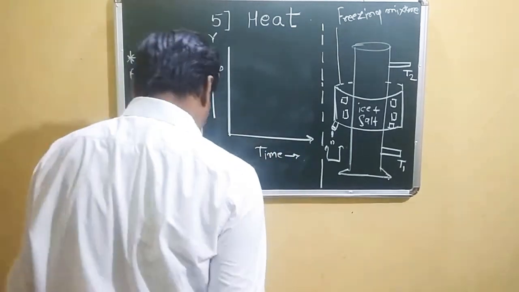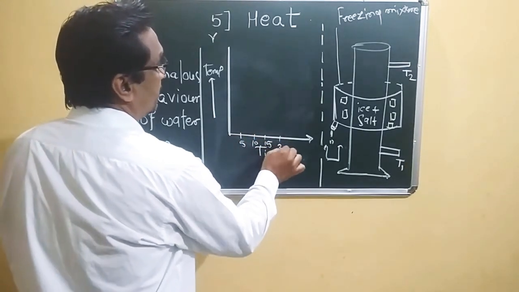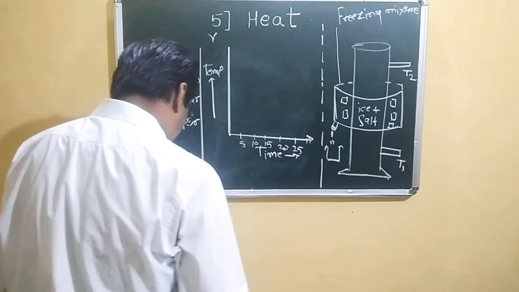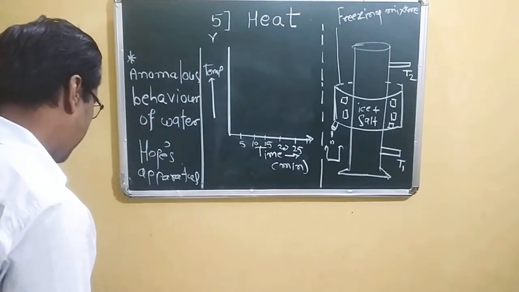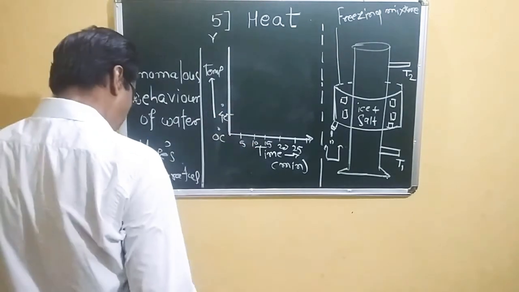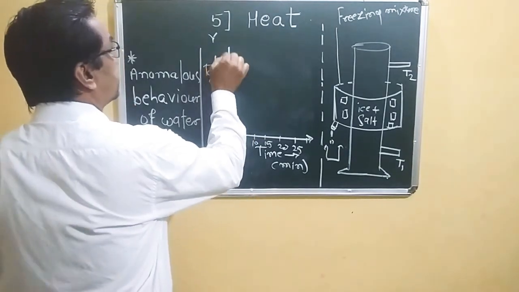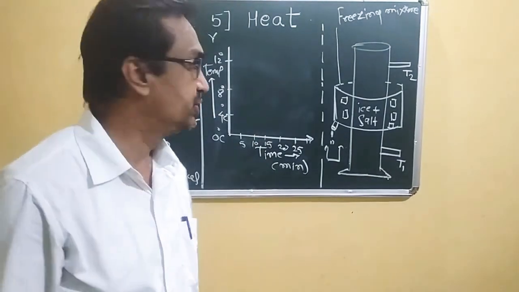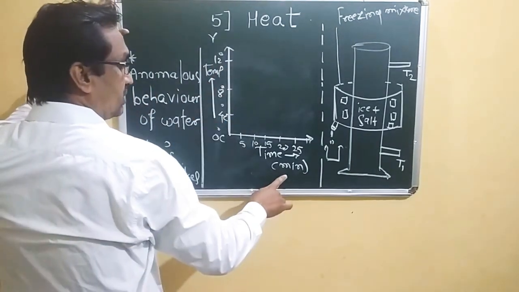Temperature versus time. Here is 5, 10, 15, 20, 25, time in minutes. And temperature we can show: here is 0 degrees Celsius, 4 degrees Celsius, 8 degrees Celsius, and 12 degrees Celsius. On page number 66, figure 5.6 shows the graph of temperature versus time.